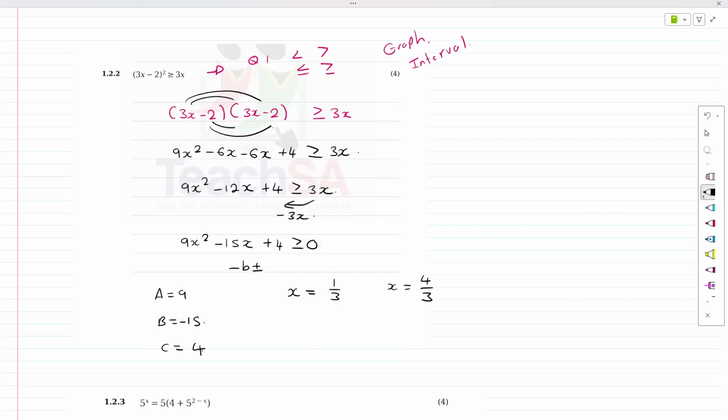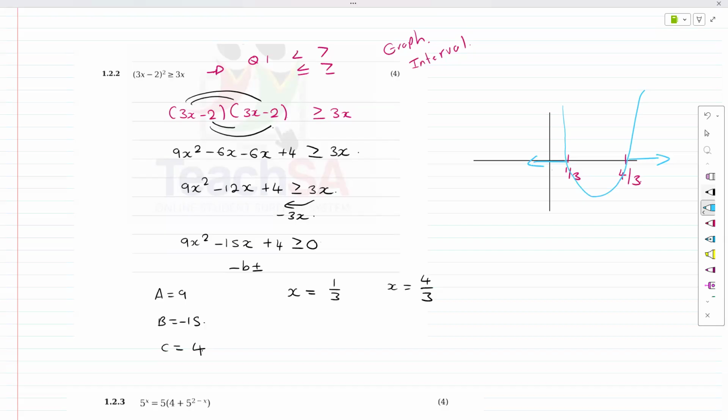Now you and I can choose to do interval notation, or we can draw a sketch. I prefer the sketch of the parabola because it is simpler to deal with. That's 1 over 3, and this 4 over 3 should be 1 and 1/3, but it's fine. And you can draw a rough sketch, and you would get away with this one, right?